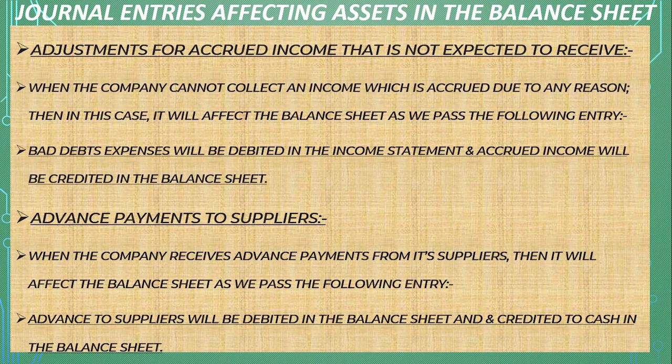Adjustments for accrued income that is not expected to be received. When the company cannot collect an income which is accrued due to any reason, then in this case it will affect the balance sheet as we pass the following entry. Bad debts expenses will be debited in the income statement and accrued income will be credited in the balance sheet.